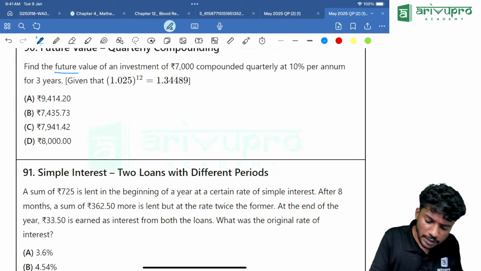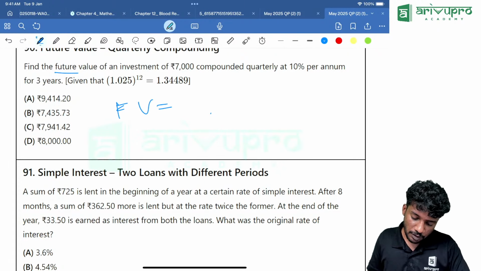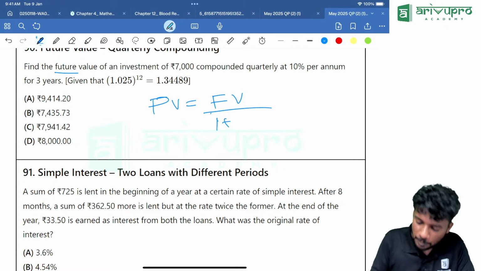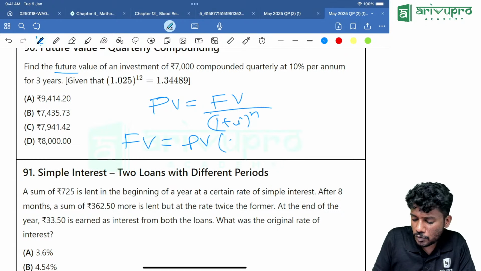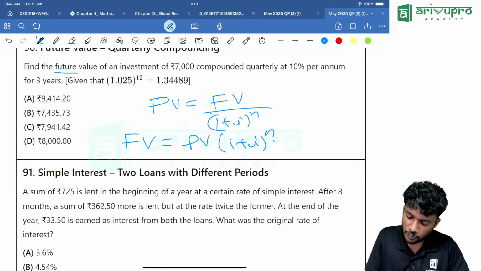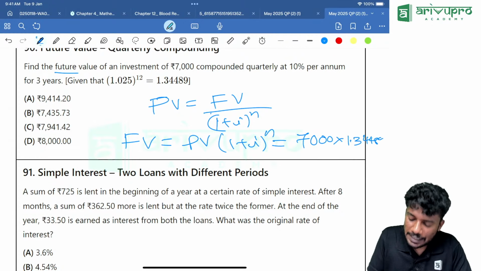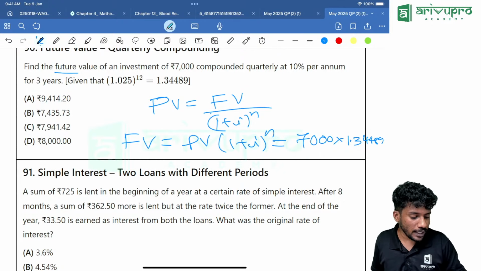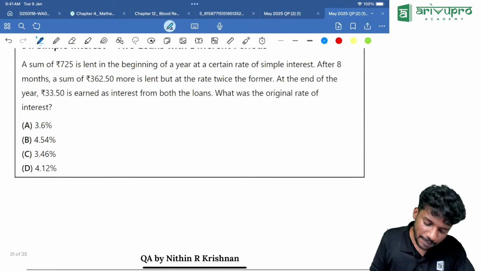Future value is equal to PV into (1 plus I) the whole raised to n, which is 7,000 into 1.34489. Directly get me the answer. You are getting it as 9414.2. Yes, option A. Another question.